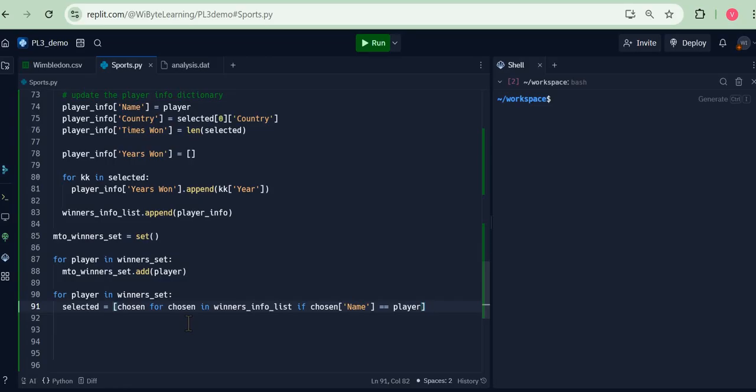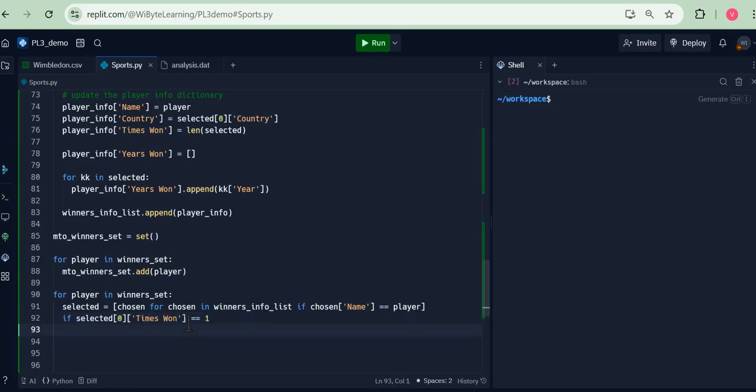Now obviously selected is a list. However, selected has just one item, which itself is a dictionary. We've spoken about this before. I want to find out if I want to retain this person in the MTO winner set or not. I just do this by saying that if selected[0]['times'] is equal to 1.